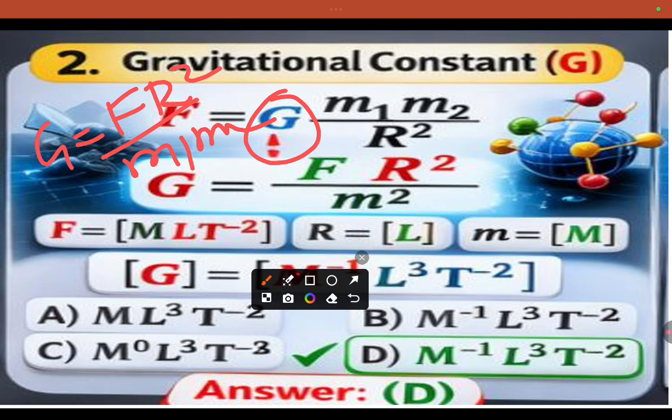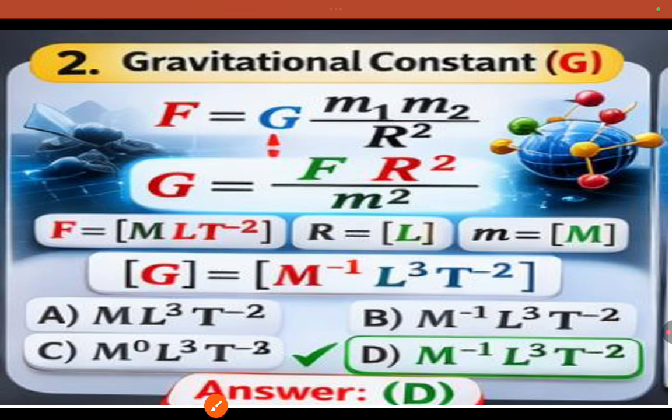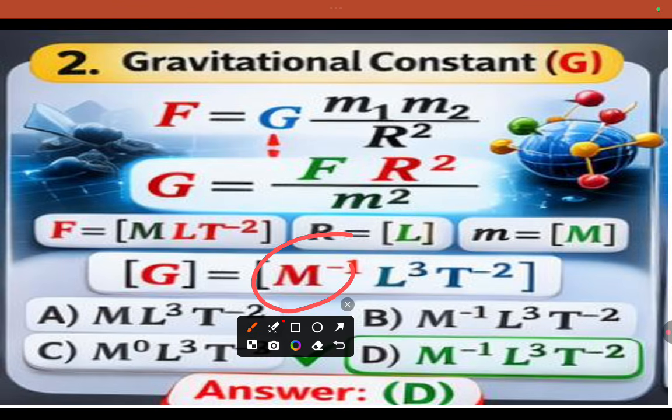See, F is nothing but M L T minus 2, r is length, m is mass. So after placing these values and simplifying, you will get M minus 1 L power 3 T minus 2, and this is the gravitational constant dimension.